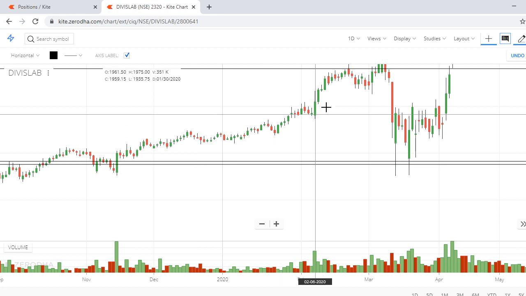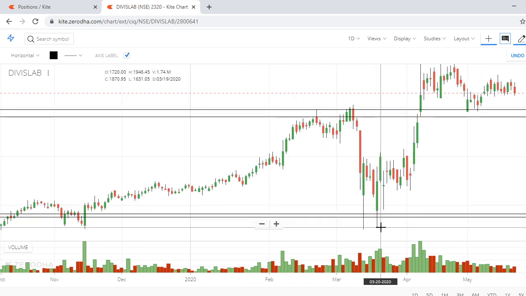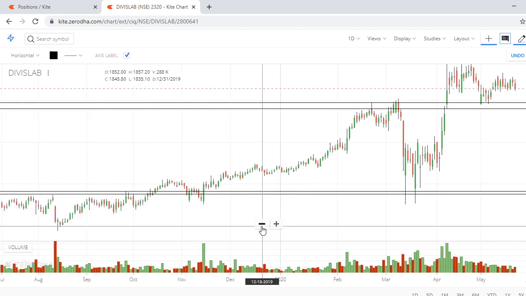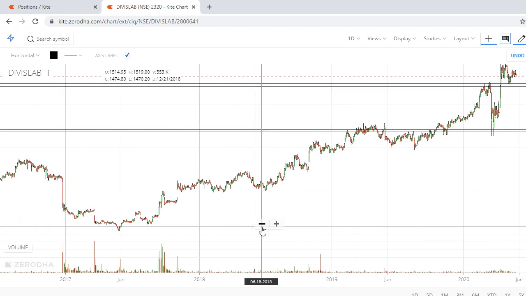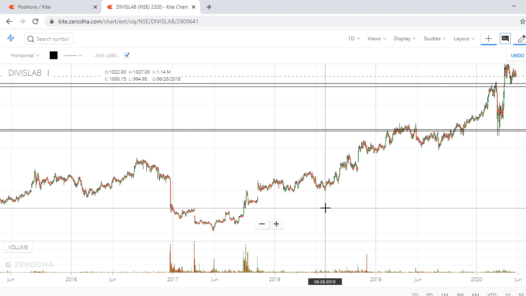Slowly going up, going up, and your target is this, achieved. Again, it reached the same level, went up. That's how you can use this. Will it work for any stock? Yes, it works for all the stocks. That 1 hour candle is really beautiful. It can give you good supply demand. One more stock, let's see.